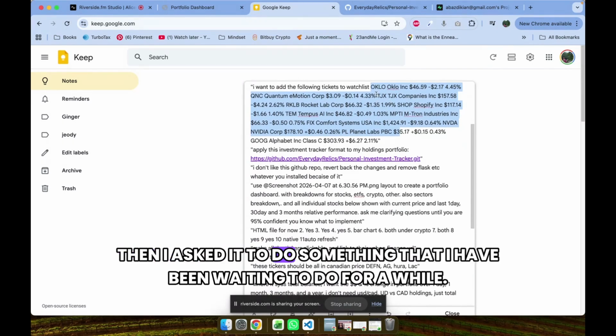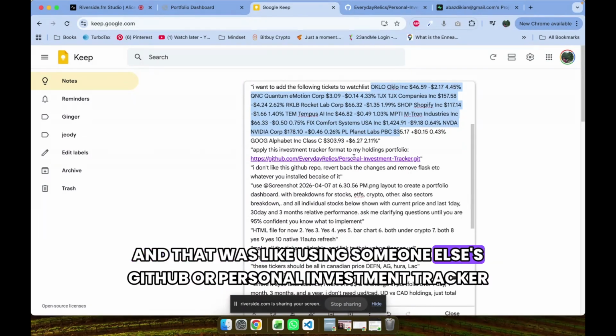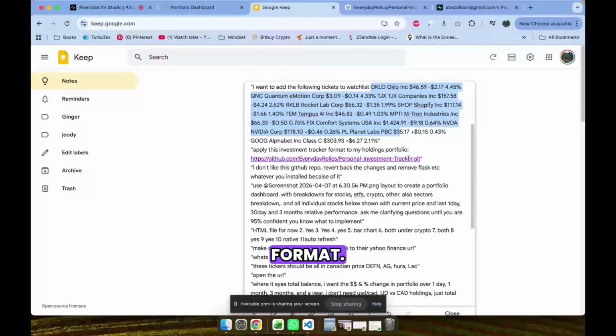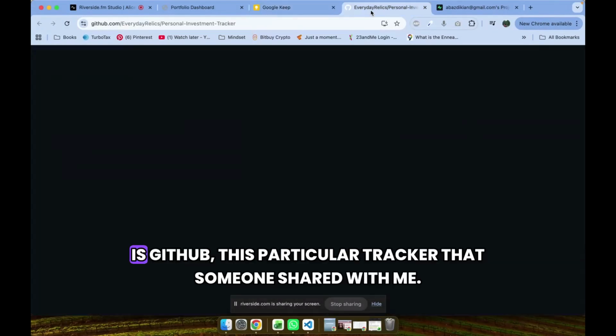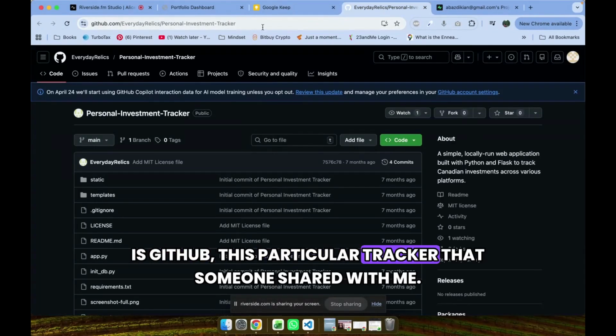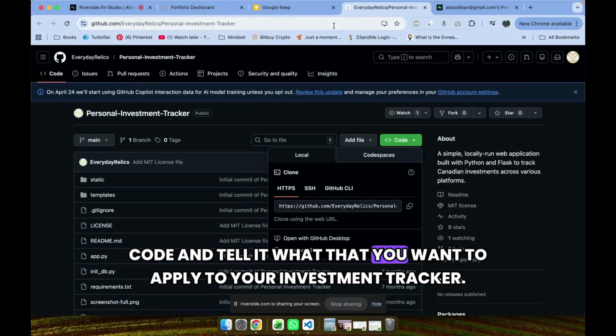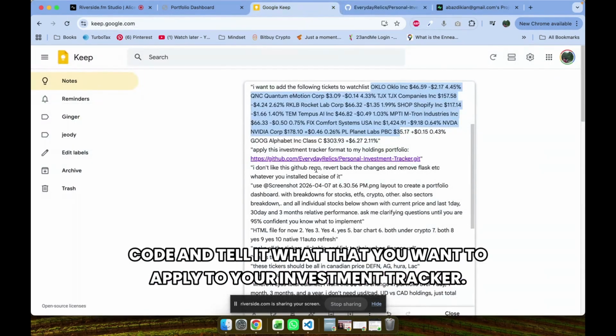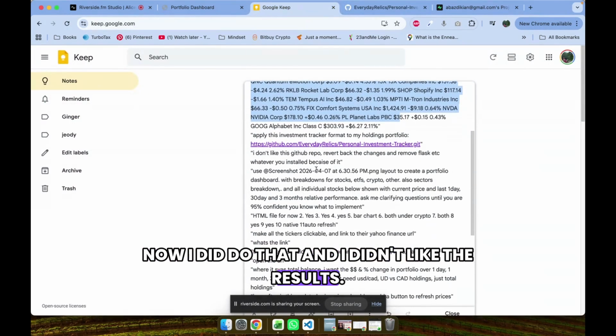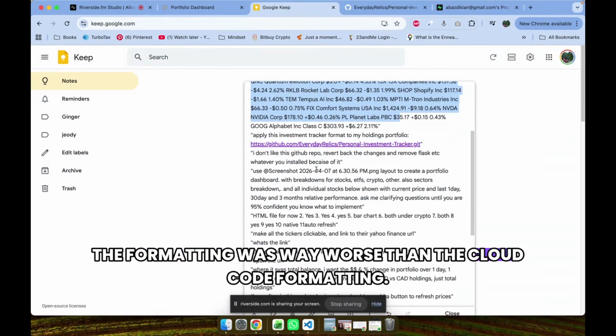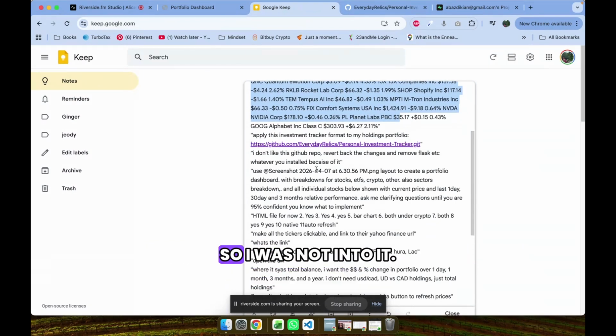Then I asked it to do something that I have been waiting to do for a while, and that was using someone else's GitHub or personal investment tracker format. So I asked it to apply it. There is this particular tracker on GitHub that someone shared with me. You would come to code and then copy this HTTPS URL, put it in Claude Code, and tell it what you wanted to apply to your investment tracker. Now, I did do that and I didn't like the results. The formatting was way worse than the Claude Code formatting. So I was not into it.